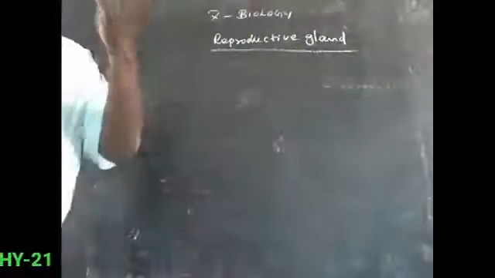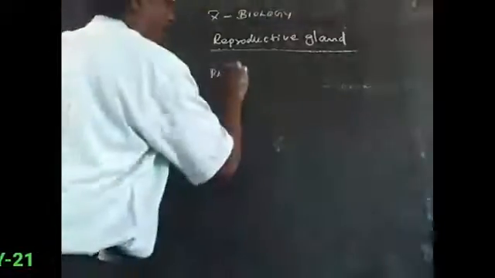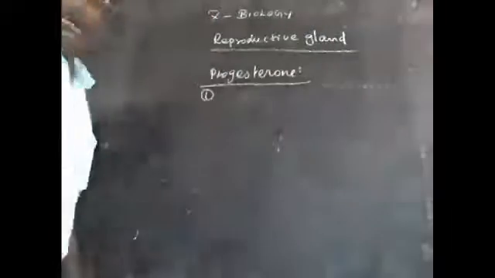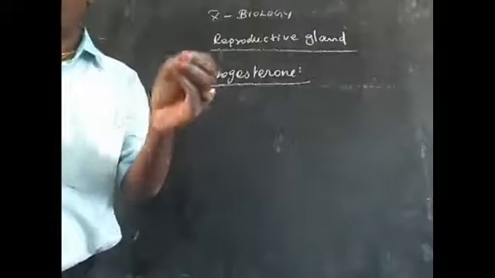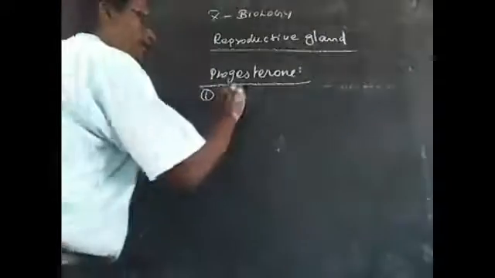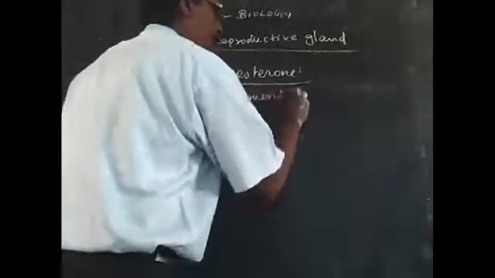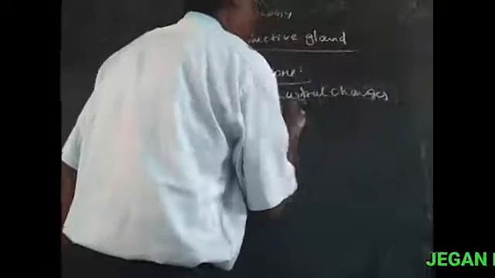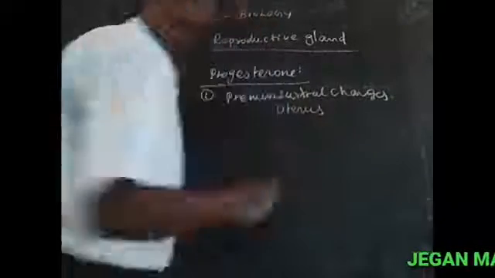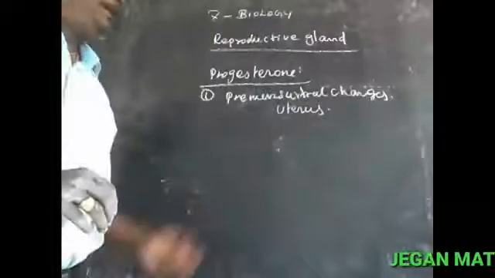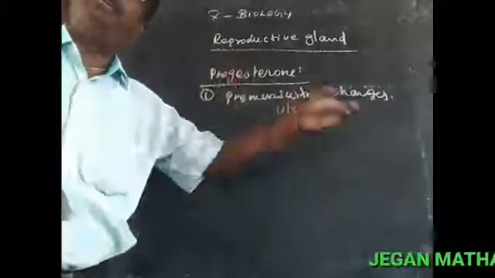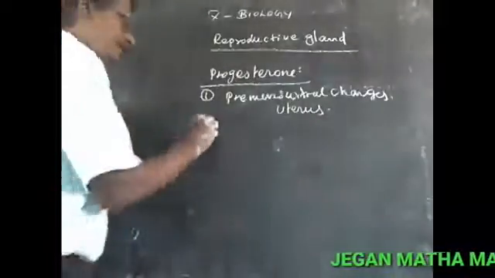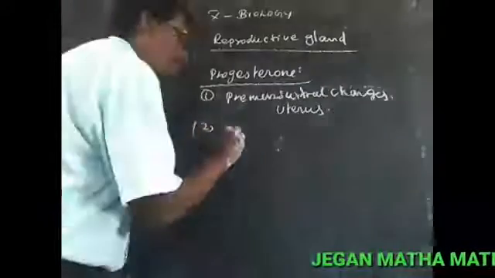But the functions of progesterone: first point, premenstrual changes occur in the uterus. Before the menstrual cycle, it prepares the uterus for the menstrual cycle. Next, it prepares the uterus for implantation.